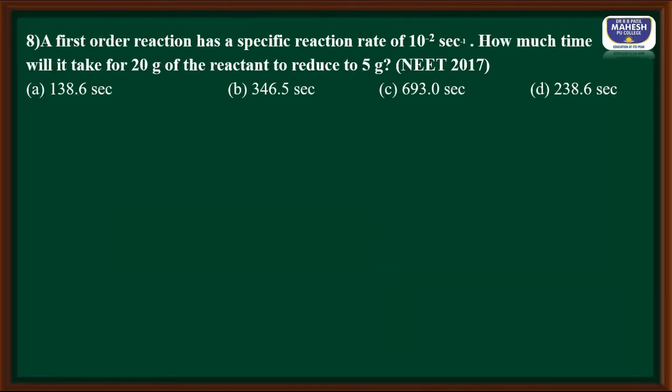Now let us see question number 8. The first order reaction has a specific reaction rate constant, that is rate constant 10 to the power minus 2 second inverse. How much time will it take for 20 gram of the reactant to reduce to 5 grams? So once again we have to find the K value. First order they told, hence I can write K is equal to 2.303 divided by T log of initial concentration R naught divided by remaining concentration.